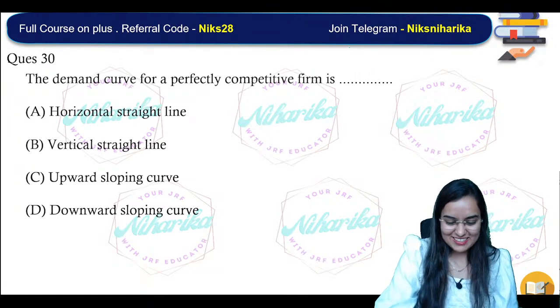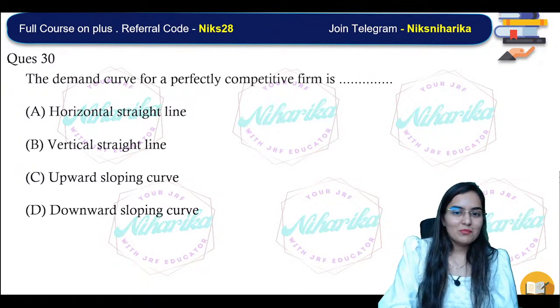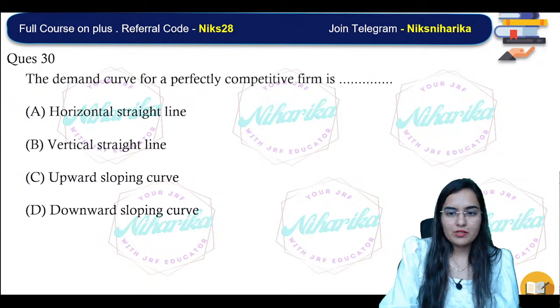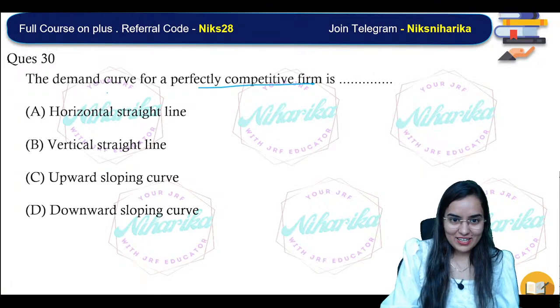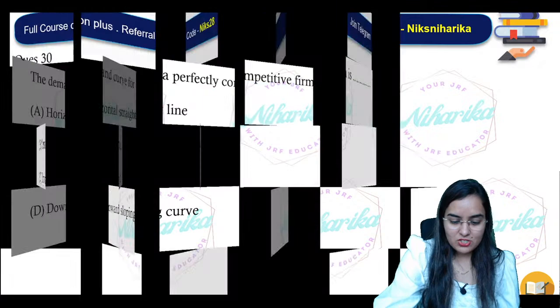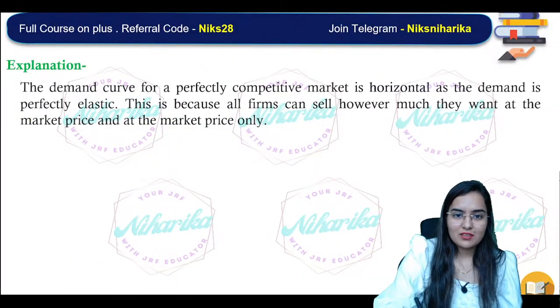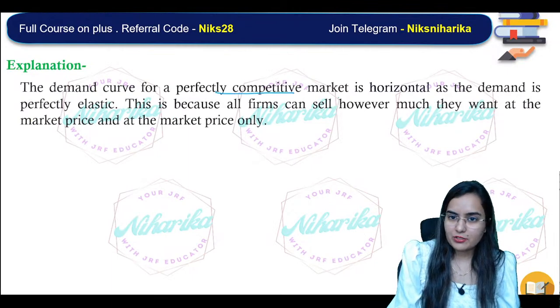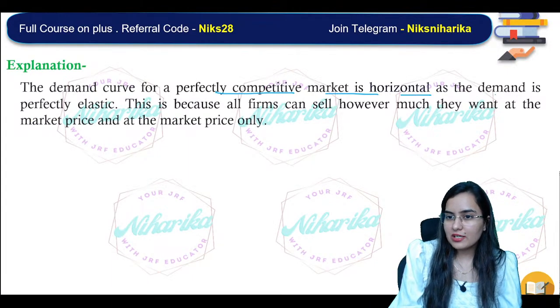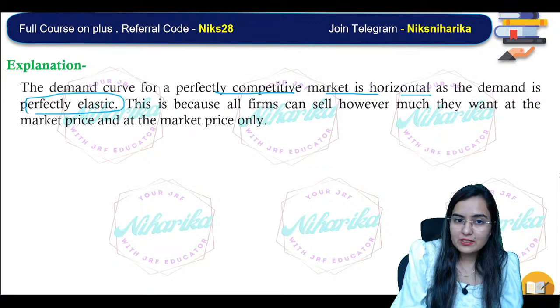That's great. GST, right. Now, the demand curve for a perfectly competitive firm is. Okay. Very nice. Very nice. Sunita, Manisha, Ritu, correct. That is horizontal straight line. The demand curve for a perfectly competitive market is horizontal as the demand is perfectly elastic.